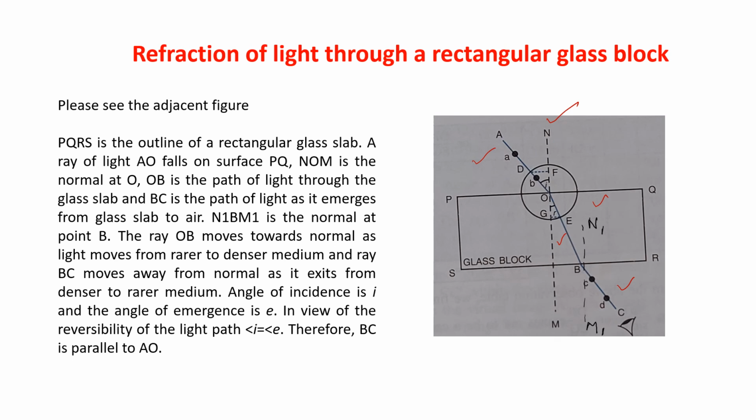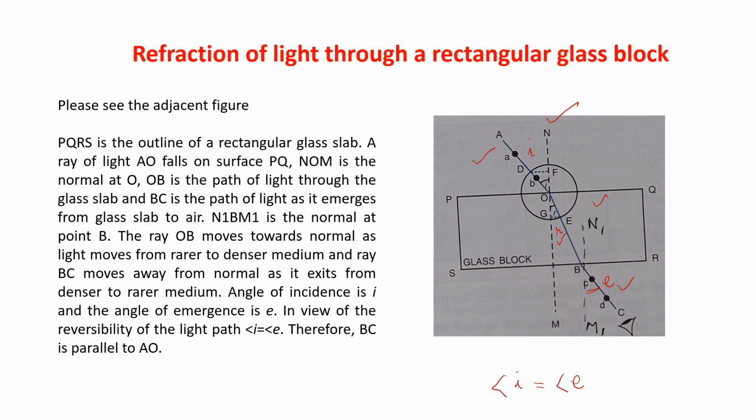Angle of incidence is I. Now this is your angle of refraction R, and this angle is your angle of emergence E. In view of the reversibility of the light path, angle I is always equal to angle E. Therefore, BC is parallel to AO.